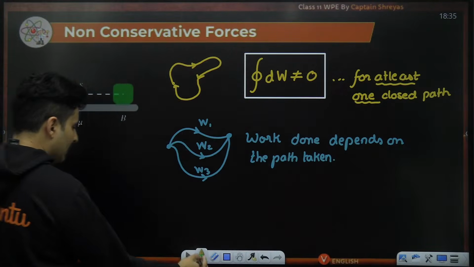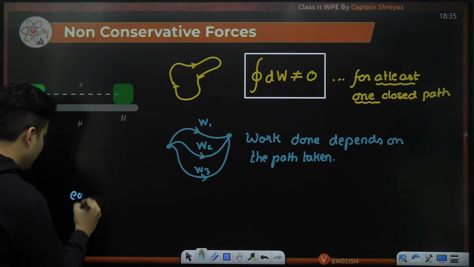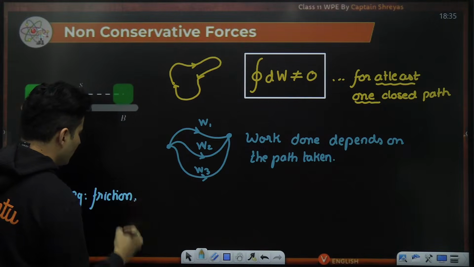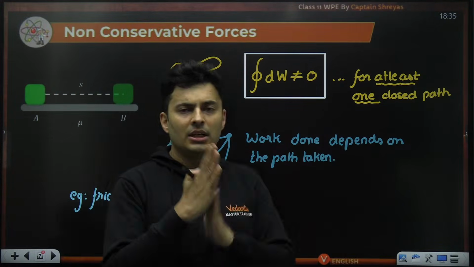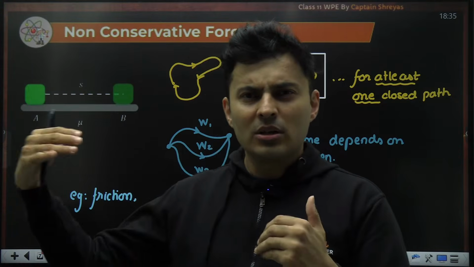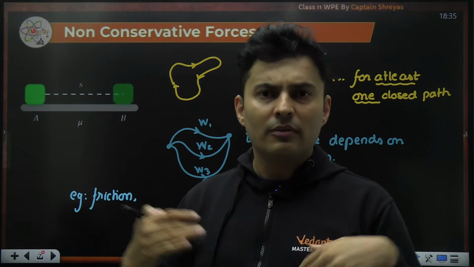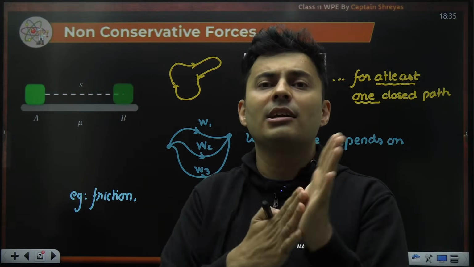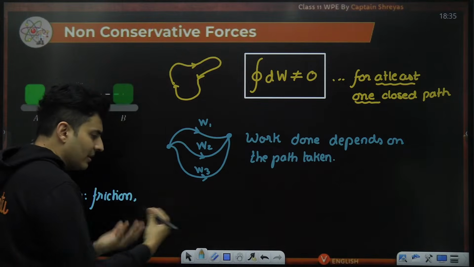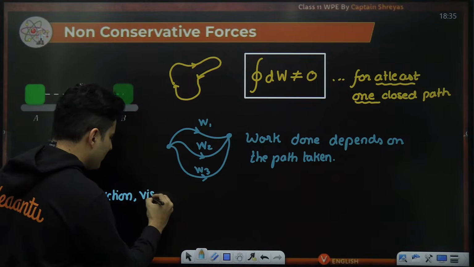So there are many examples of non-conservative forces we can see. All right. Example, friction. Now, friction usually is the word which is used between two solid surfaces rubbing against each other. But you can also have liquid flowing on a solid or gas flowing over a solid surface, or liquid surfaces interacting with each other. That kind of force, which is the resistance force between liquids, gases, etc., is called viscous force.